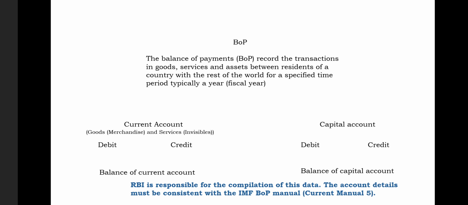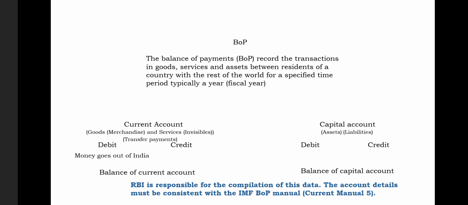On the other hand, if you see the capital account, the current account not only has goods and services, but it also has one more component inside it, that is called transfer payments. We will discuss them later. And the capital account records something very major. We only record assets, and we record the liabilities that our country takes.